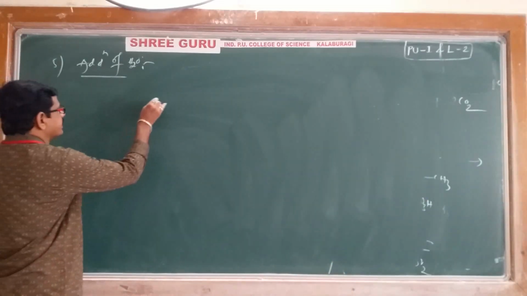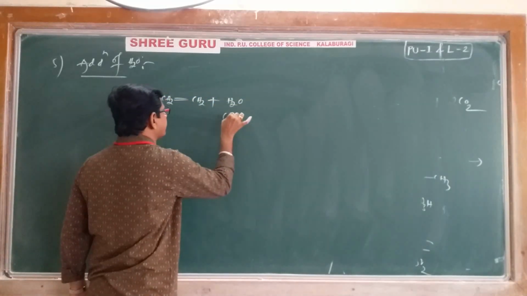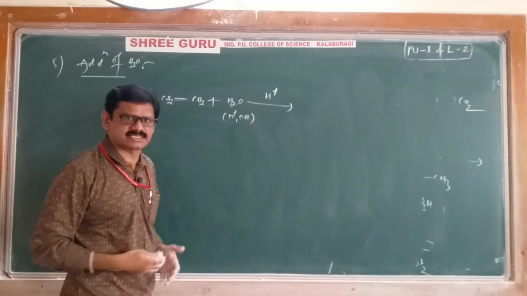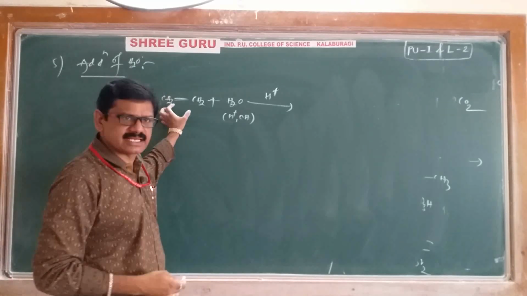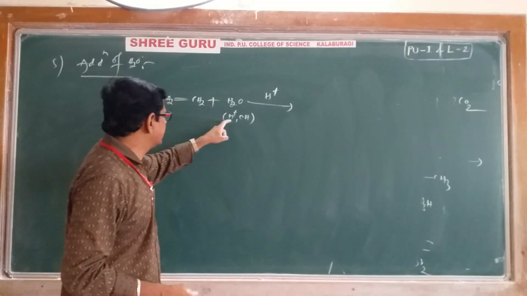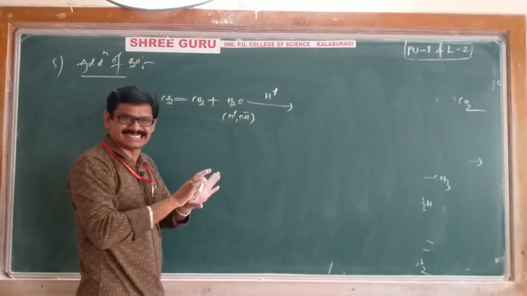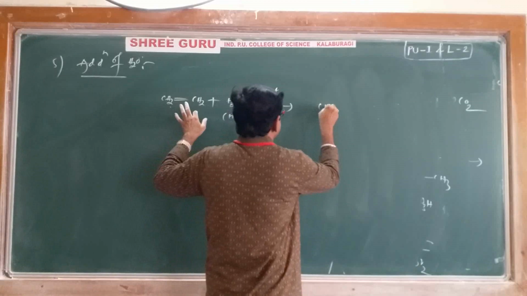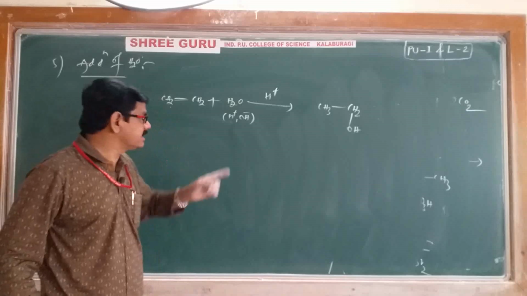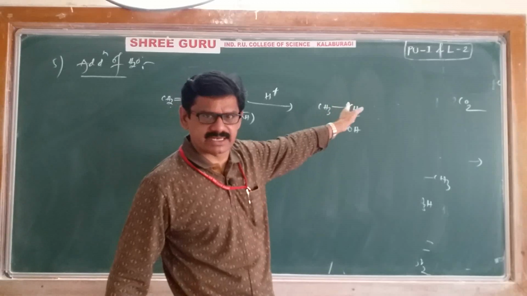We'll take directly one example, CH2 double bond CH2 plus we are adding water, so we have H plus and OH minus. Addition takes place in the presence of any acid as a catalyst. Definitely again it is a symmetrical alkene. If it is a symmetrical alkene, addition takes place in any manner. Meaning H plus can add here, OH minus can add here, or H plus can add here, or OH minus can add here. There is no issue. That's why we'll get CH3 single bond CH2 OH, meaning we are getting the corresponding alcohol. In case of a symmetrical alkene, addition can take place in any manner. Of course, ultimately we are getting alcohol.